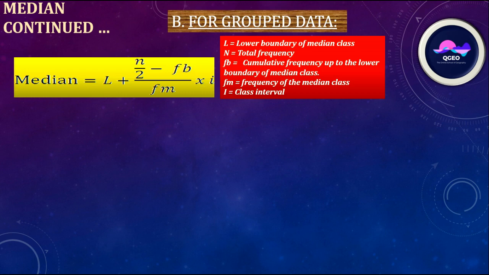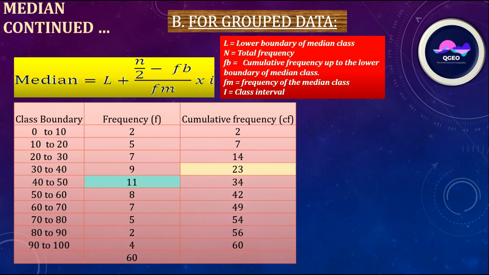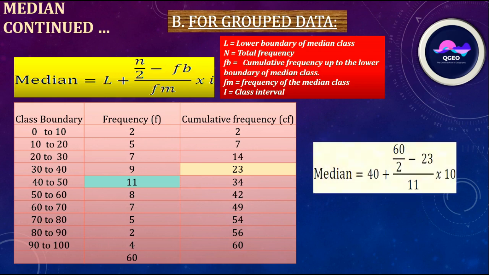Here are the class boundary, frequency, and cumulative frequency. Here the total data is 60, so n by 2 is 60 divided by 2, that is 30. 30 falls in this group, so this is the median class. Here the median class is 40 to 50.